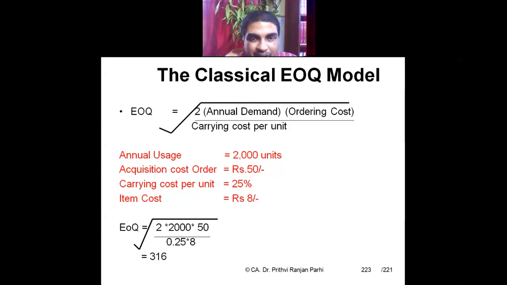2 into annual demand, 2000, into ordering cost, rupees 50. Here it has not been divided. Divided by 25% means 0.25. But carrying cost per unit you have to write in rupees. So item cost per unit is rupees 8. So carrying cost will be 0.25 into rupees 8.